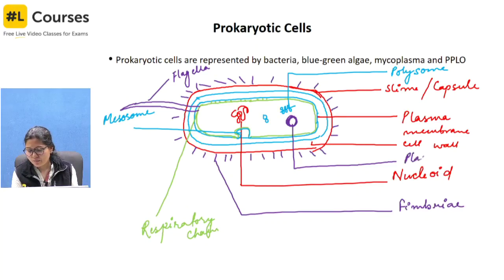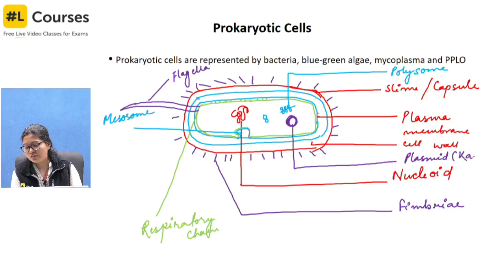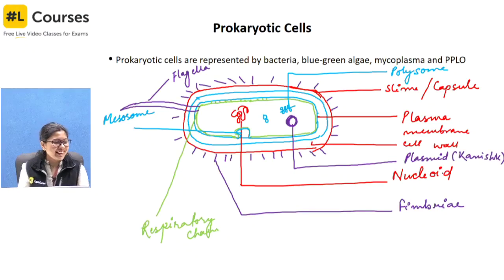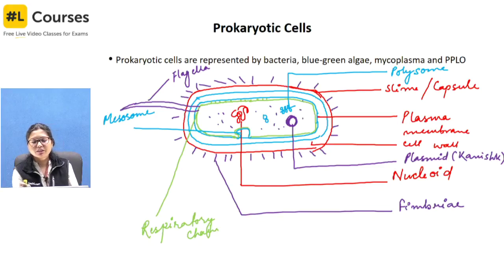So this is plasmid, and this is used in biotechnology. So once we move to biotechnology, that is a very interesting chapter actually. So who answered this first? It is Kanishk. Okay, and then the cytoplasm you will always have there. Okay, so this is the basic structure of the prokaryotic cell.